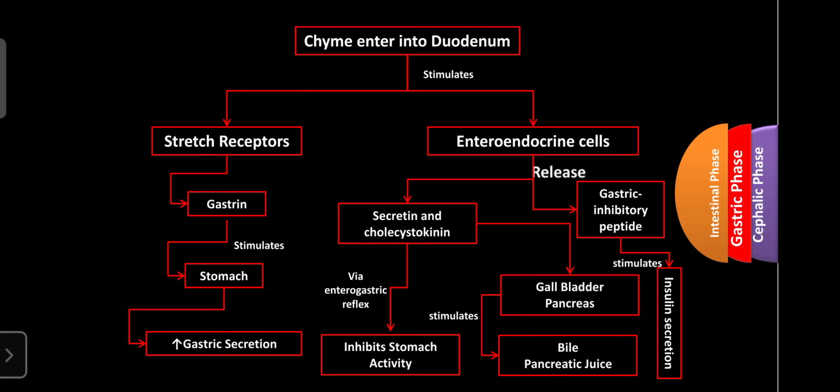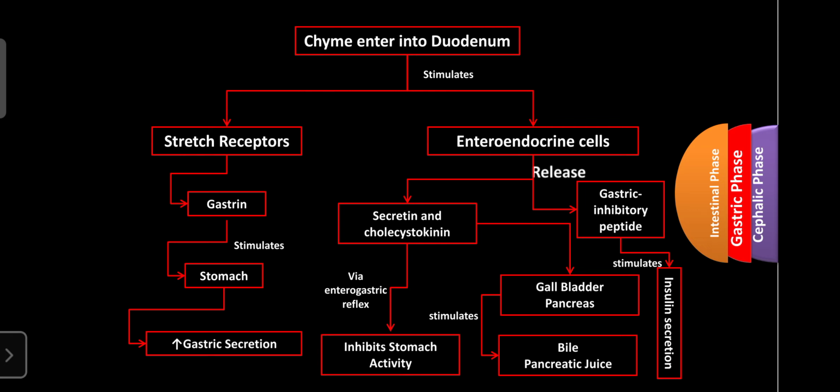So the stomach has a pH of 1 to 3, but immediately after the stomach the duodenum is present, and that duodenum has a pH of around 7 to 8. That is completely basic, because of more secretion of sodium bicarbonate from the pancreatic juice, so that it can neutralize the acidic food that came from the stomach. That is the importance of the pancreatic juice. It also contains various enzymes required for the metabolism of proteins, lipids, and even carbohydrates, due to pancreatic amylase. And in the same intestinal phase, the gastric inhibitory peptide is also released.